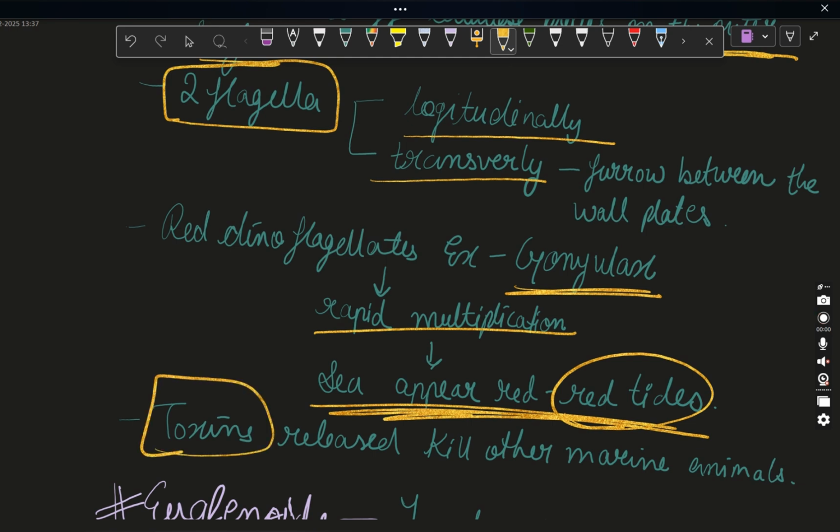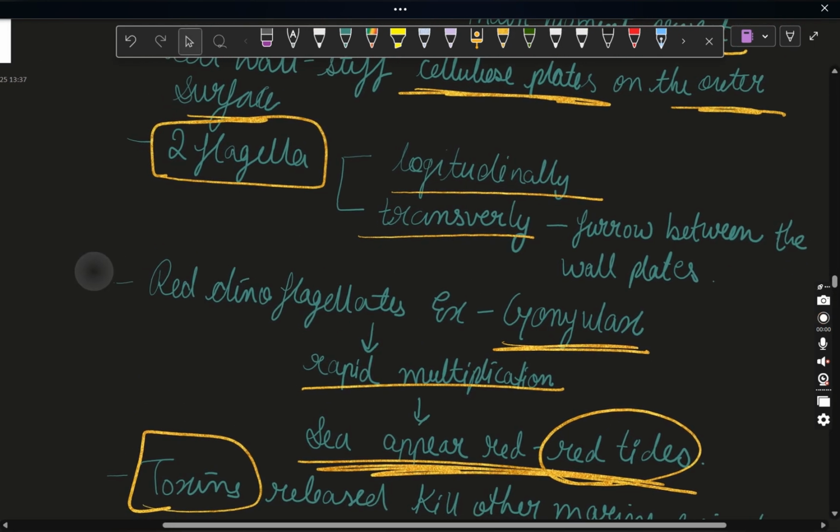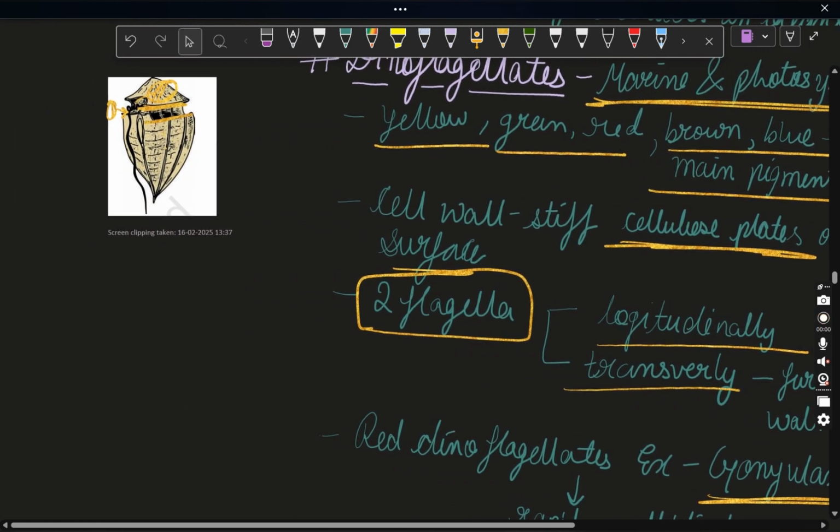Next, they release toxin. This is the important thing, which kills other marine animals. So, some of them release toxin which kills other marine organisms. So, this was all about the classification of dinoflagellates: two flagella, no cellulose cell wall, and furrows, one longitudinal and one transverse flagellum.